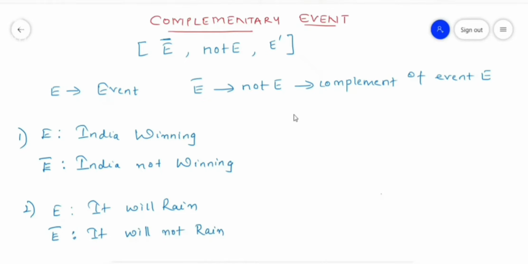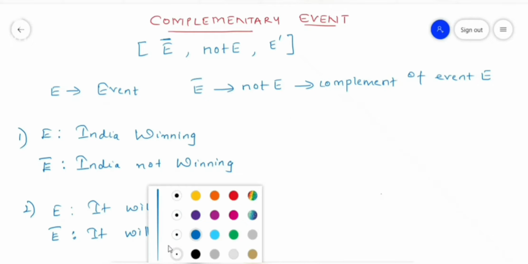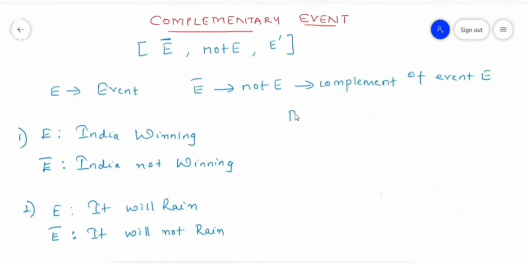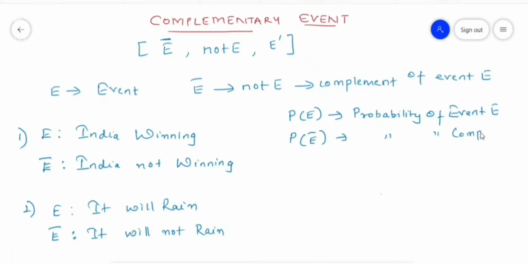Now let us see how the probabilities of these two events are related. Suppose P(E) is the probability of the given event E, and P(E bar) is the probability of the complement event, that is E bar.